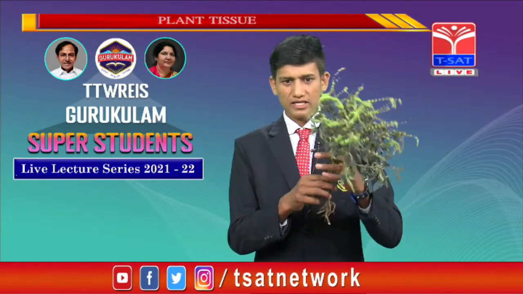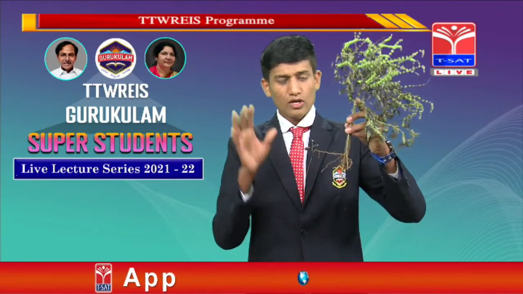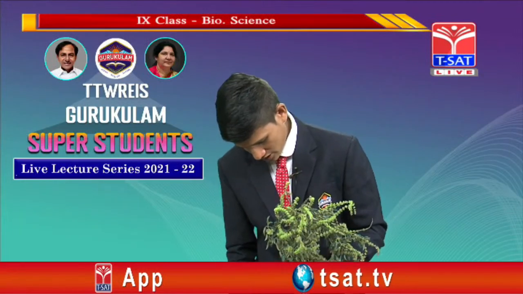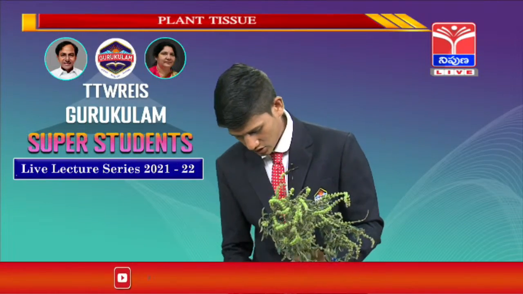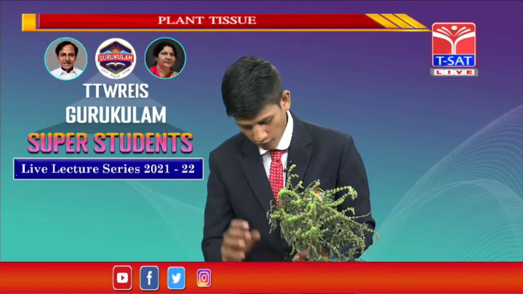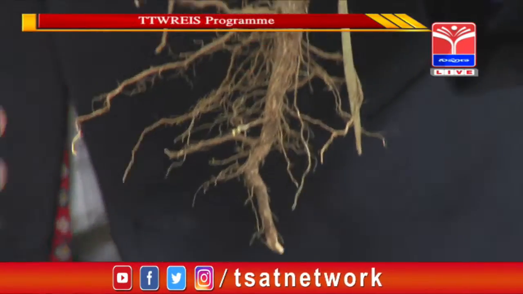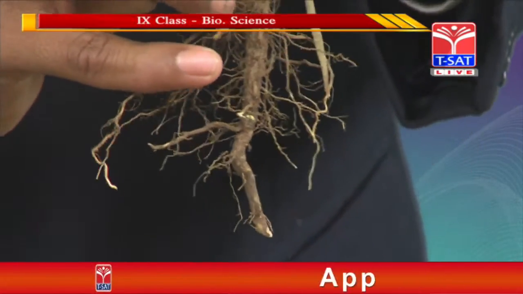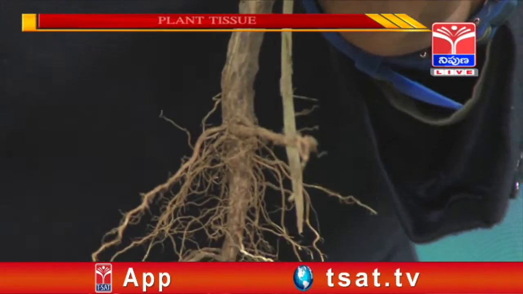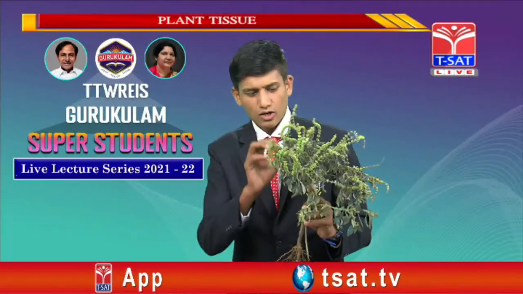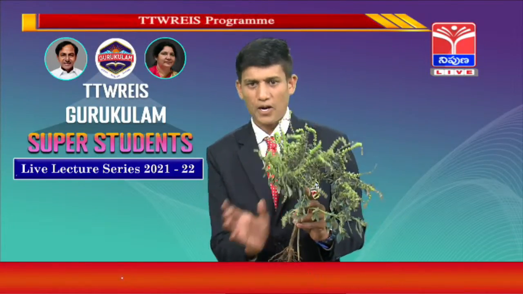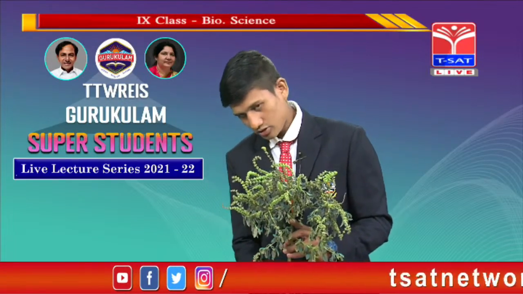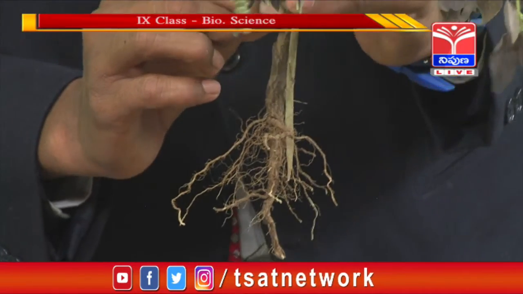This is an example of the vascular tissue. The xylem transports the water from the soil through the process of osmosis, and it goes in a specific direction like a tube, and it transfers the salt and water to all the parts of the plant. So whenever water comes in, it absorbs the water and transports it like this.